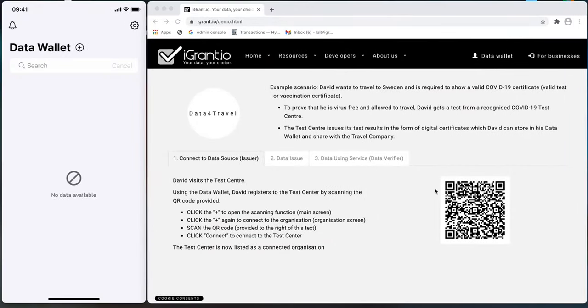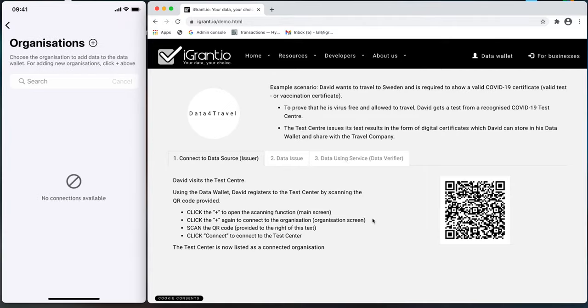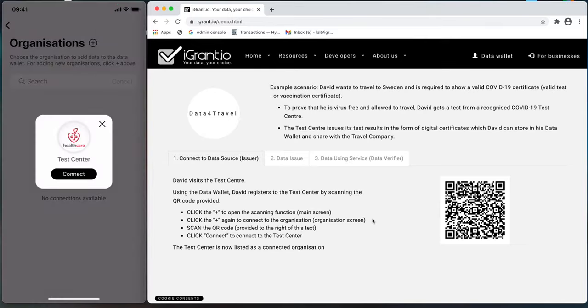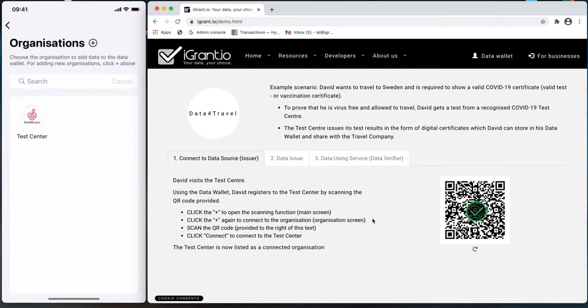Now to the demo. The left side of the video represents David's data wallet app, and on the right side you see representations of the test center and the travel company. David enters the test center, and as he has no previous engagement with them, he needs to register. He uses the QR code provided by the test center and receives a confirmation that the registration is successful, and a connection is established.